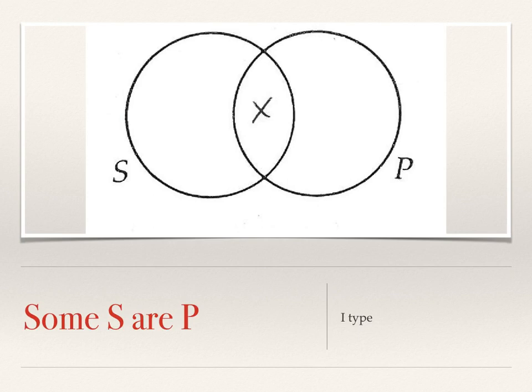Okay. Now we get to the I type. It says some S are P. Some athletes are rich, let's say. And so this X corresponds to where something exists. So there is something that exists. It doesn't say how many things there are, but there is at least one thing. So that's why the X is put in there. And so there is something that overlaps both being an athlete and the predicate of being rich.